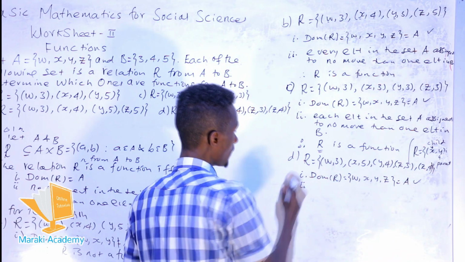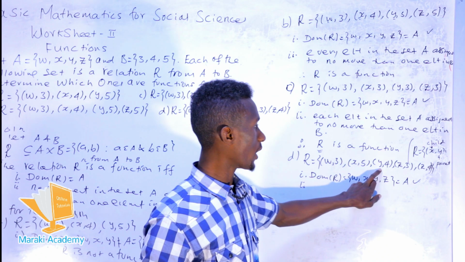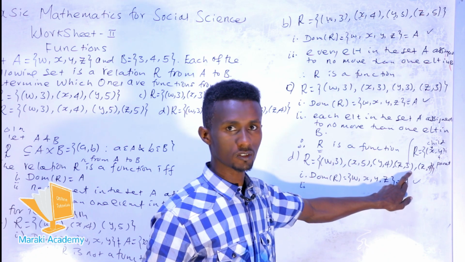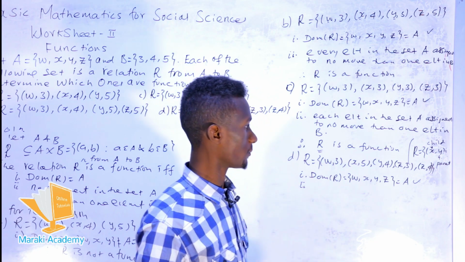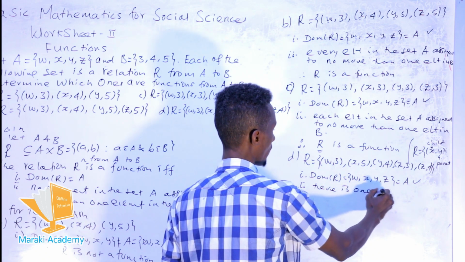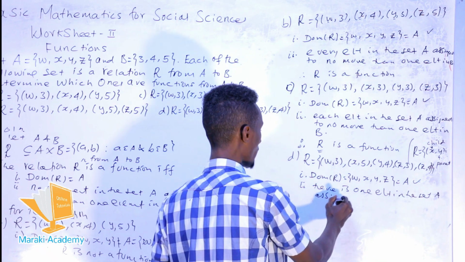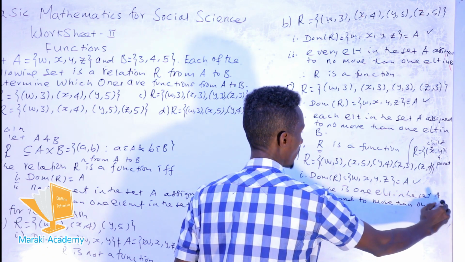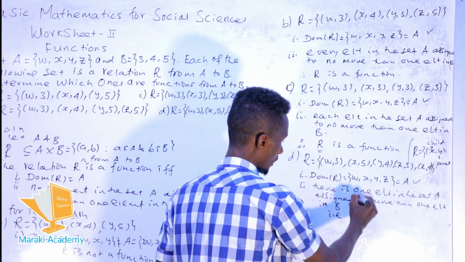For the second, when you observe the first coordinates W, X, Y, and Z, these are assigned to more than one element in the second coordinate. Therefore, in this case, our relation does not satisfy the second criterion. Meaning, there is one element in the set A assigned to more than one element in set B, which means we can take this.